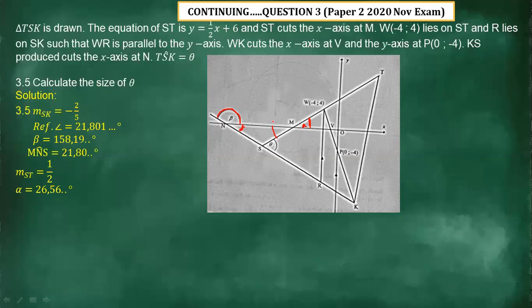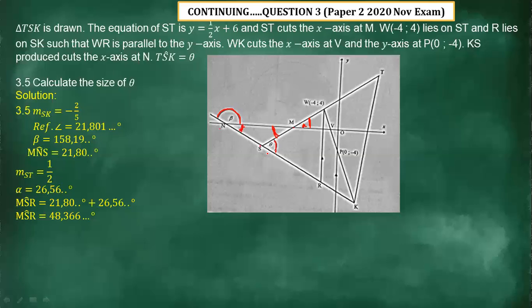So meaning we're having this angle here. So now we can see this is a triangle. MNS is a triangle. So remember, in a triangle, when we add the two angles, they are going to give us this angle as an exterior angle of a triangle. Hence we say angle MSR, we add the two, we add this angle plus this one, they give us the exterior angle, which is this angle that we are in need of.